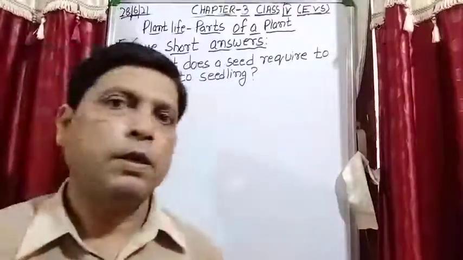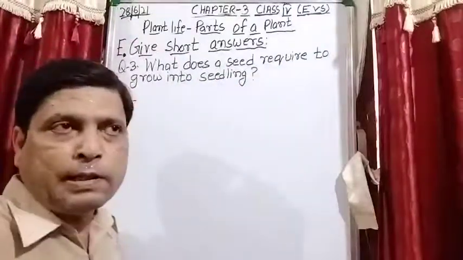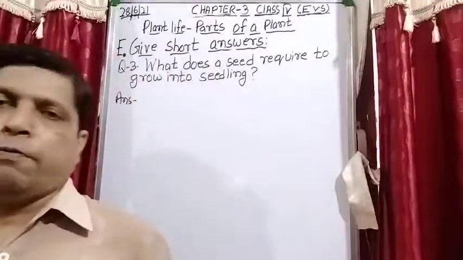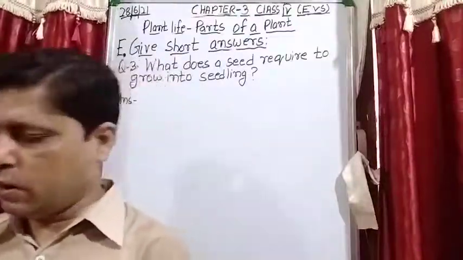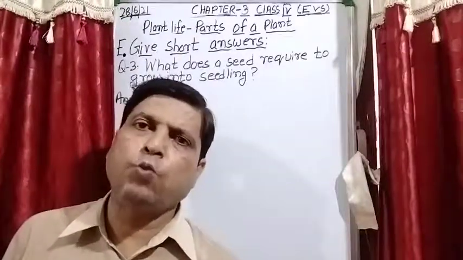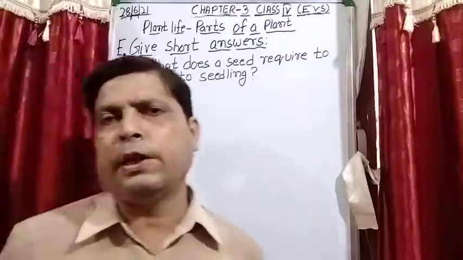So the question is, what does a seed require to grow into a seedling? Seedling means baby plant. So what are the conditions required for the growth? That is, the seed is sown in the soil, then you water the soil, and after that this water enters the seed.